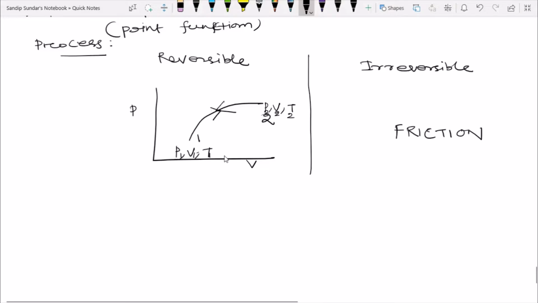So from P1 to P2, V1 to V2, T1 to T2 is the forward direction, and it has the capability to go from P2 back to P1 as in reversible reactions.